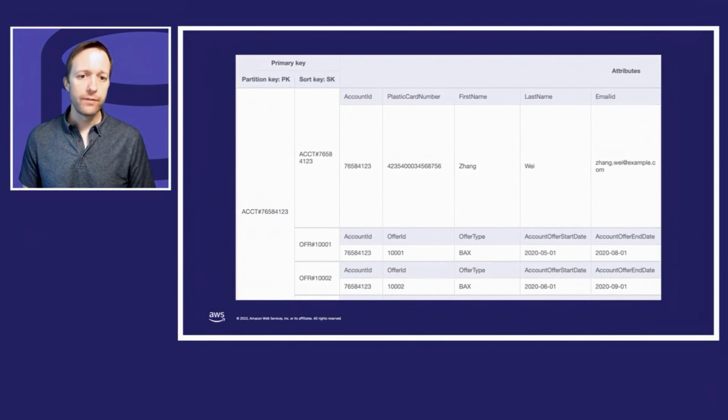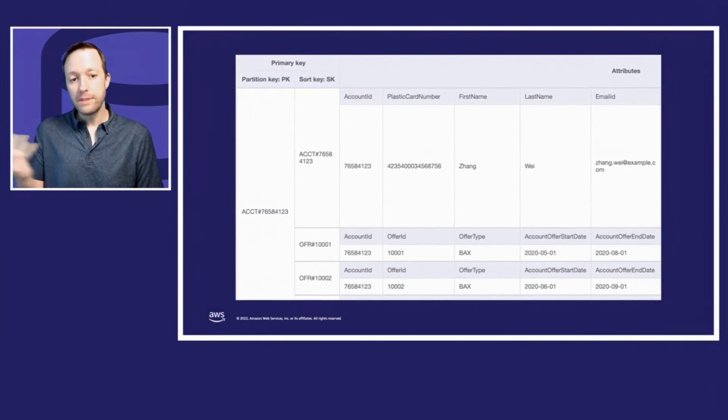Here's a screenshot from the NoSQL Workbench, one of the sample datasets that they give you, about accounts. This partition key is an account number, and the name there is account hash number. You do that a lot of times so that I can know that this is a partition key based on an account, because I can have another partition key that could be something else. It's nice when I look at it that this was an account partition key, but maybe another one is an order partition key inside the same table.